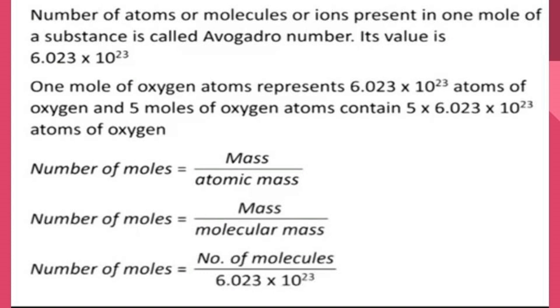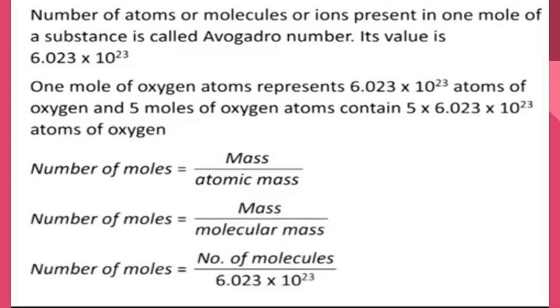Students, remember the Avogadro number. 1 mole of oxygen contains 6.023 into 10 power 23 atoms of oxygen. If it is 5 moles of oxygen, it is 5 into 6.023 into 10 power 23. If it is 8, 8 into 6.023 into 10 power 23. If it is 10, 10 into 6.023 into 10 power 23.